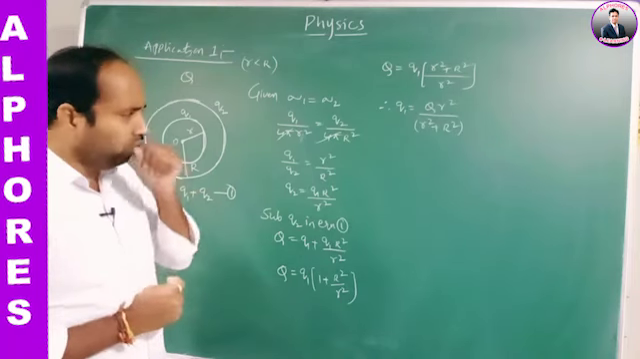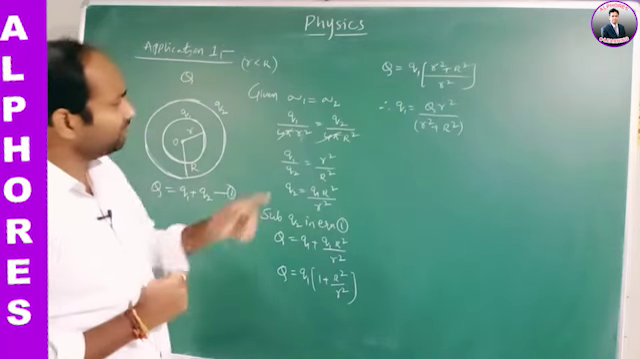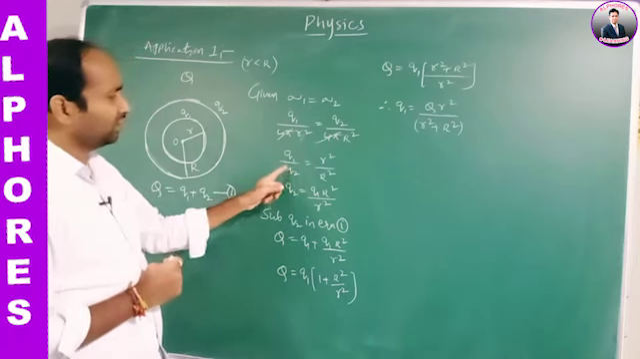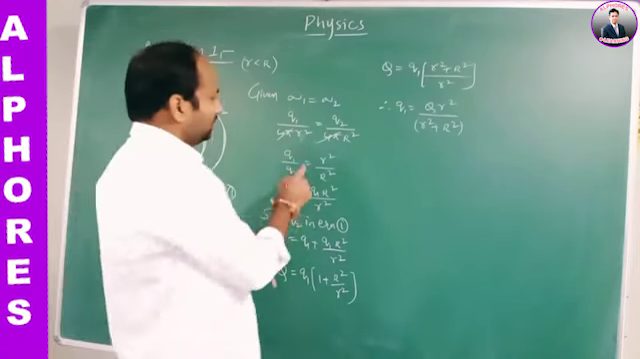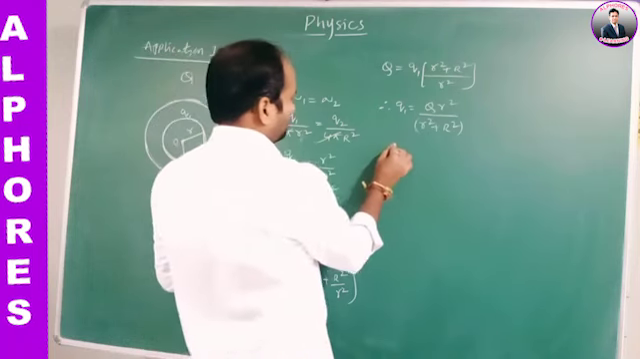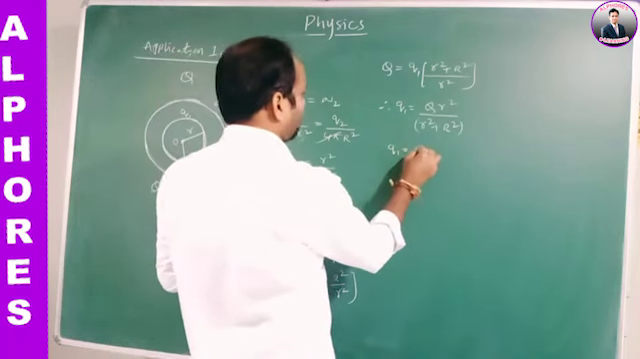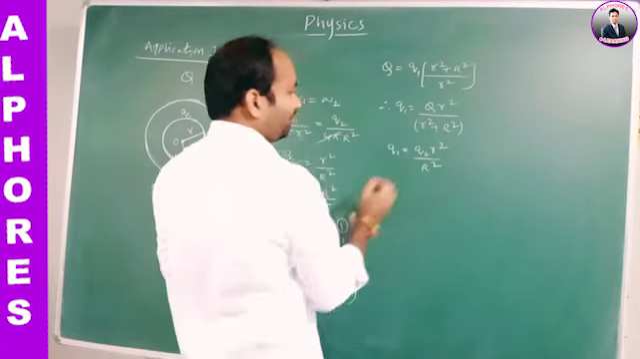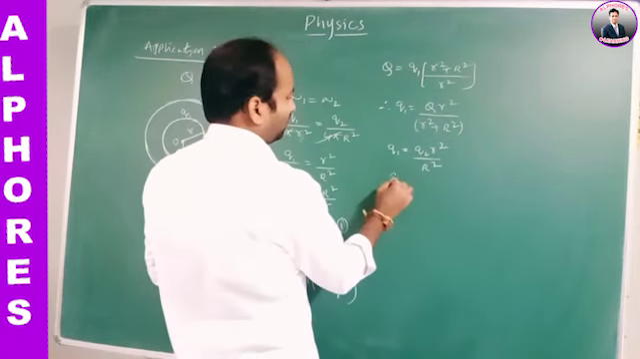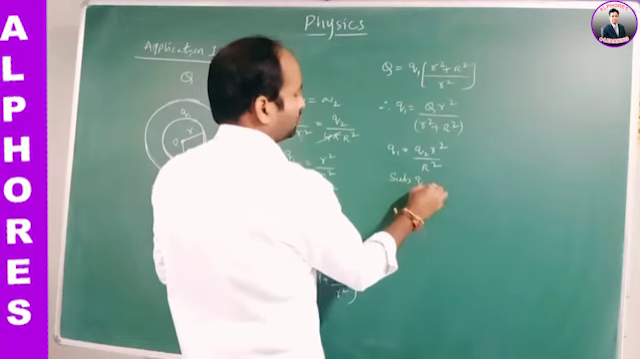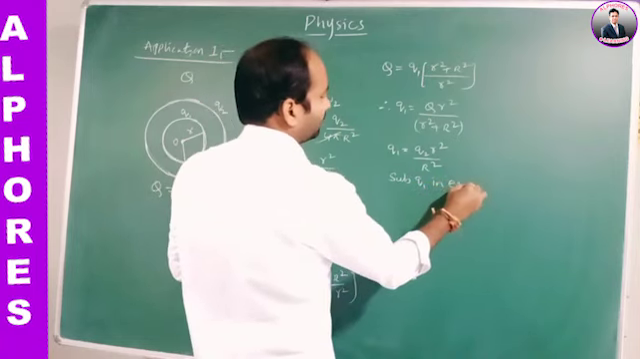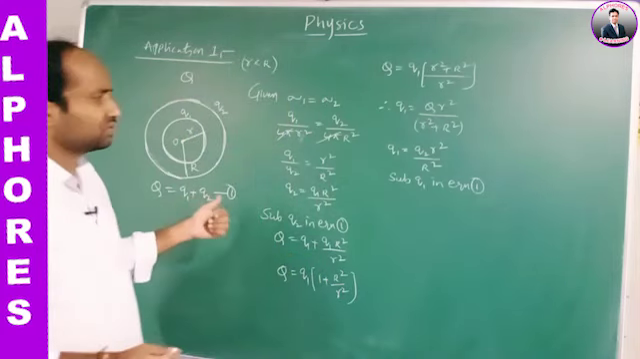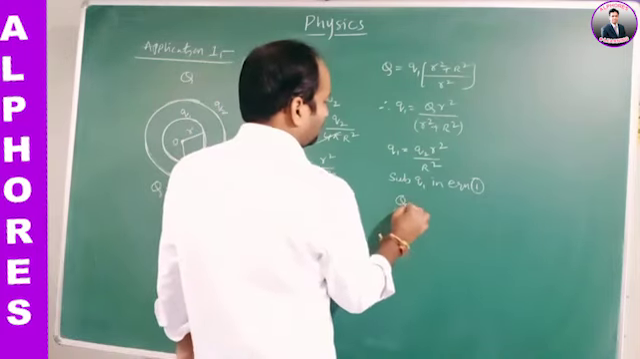In the same way, if you take Q1 value from this equation, what is actually Q1? Q1 can be written as Q2 small r square by capital R square. Now again substitute Q1 in equation number 1. What is equation number 1? Capital Q is equal to Q1 plus Q2.